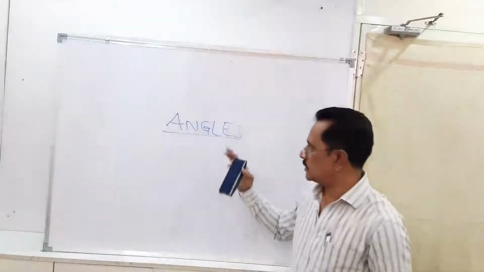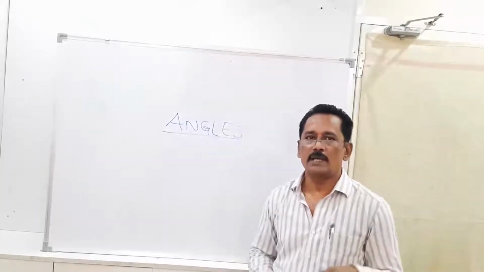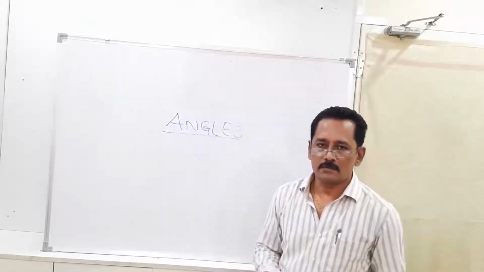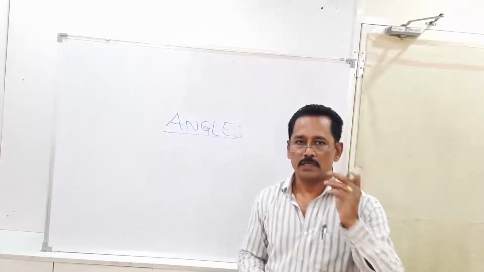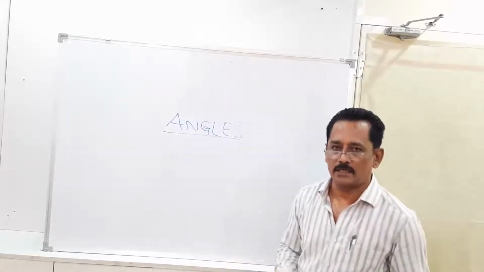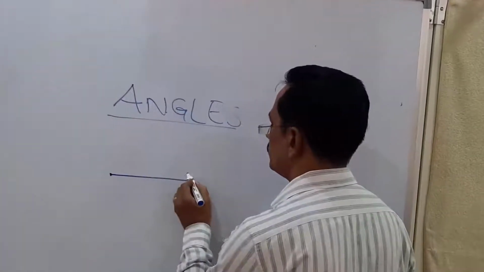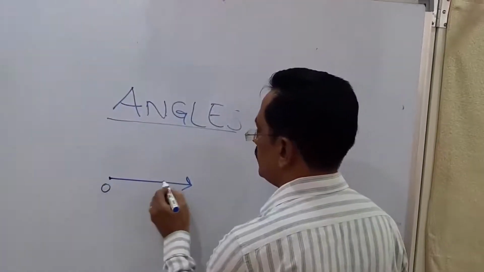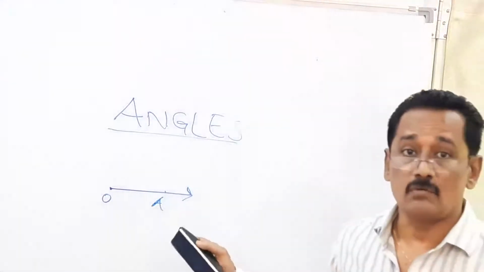So let us now come to the actual topic of the lesson, that is angles. What is meant by an angle? Angle is nothing but if there are two rays with a common end point, we can name that figure as an angle. That means they form an angle. If there are two rays, let me draw one ray here. Let us say this is ray, what do we call this as? Ray OA.